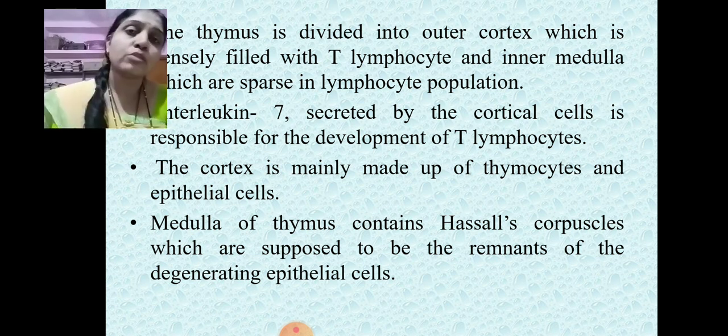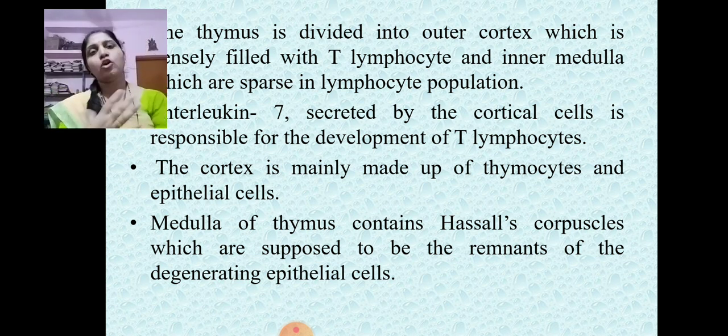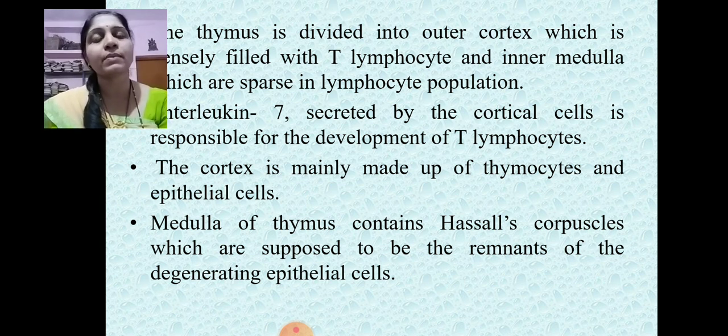There is also the presence of cortical epithelial cells, which are responsible for the nourishment of these developing T cells. Now the developing T cells are called thymocytes. Thymocytes are nothing but the developing T cells. Different types of growth factors are secreted for the proper development of these T lymphocytic cells within the thymus. One example is interleukin 7, which is secreted by the cortical cells and is responsible for the development of these T lymphocytes.